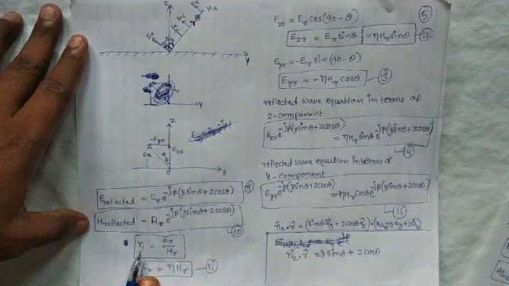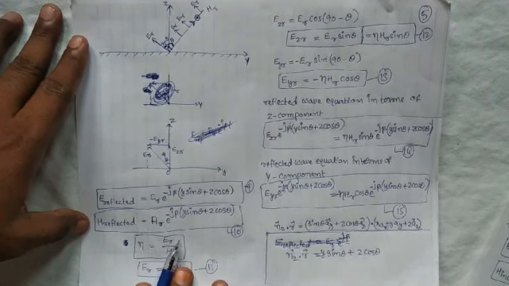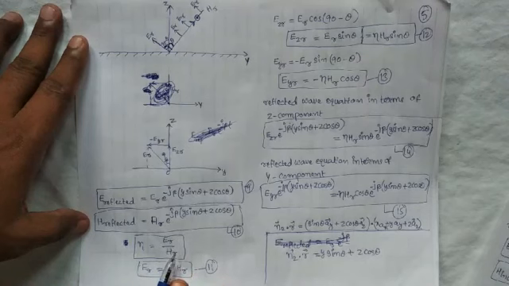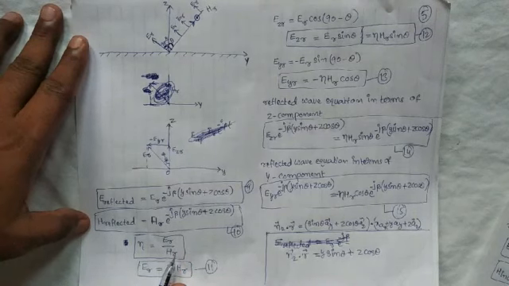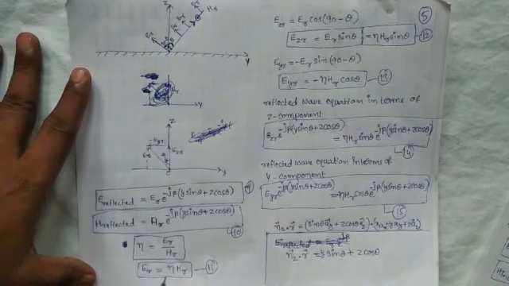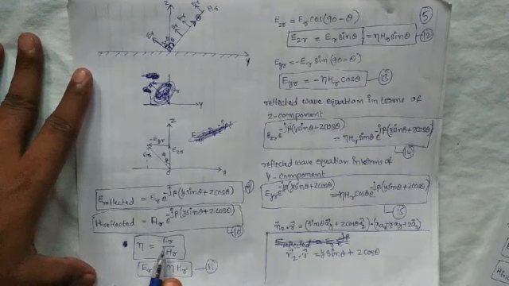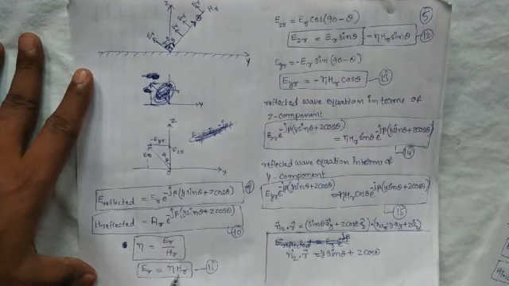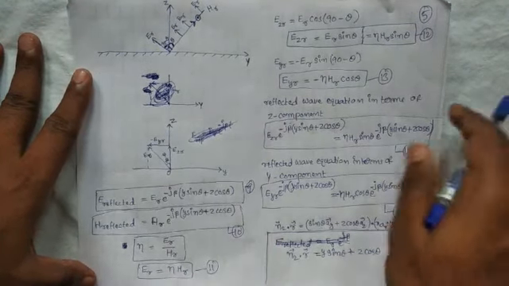How do we calculate the intrinsic impedance in terms of the reflected wave? Simply, it is the ratio of electric field intensity to magnetic field intensity. In terms of the reflected wave, eta is equal to ER by HR. From this we calculate the ER value: ER is equal to eta into HR.